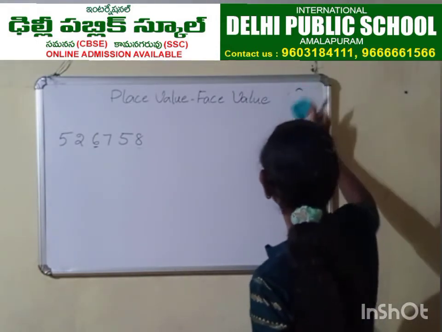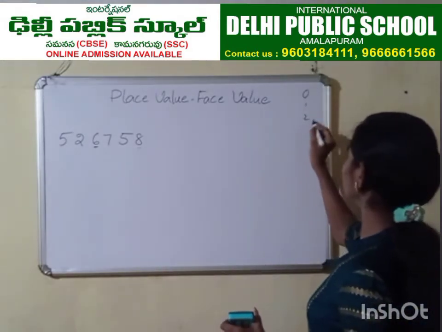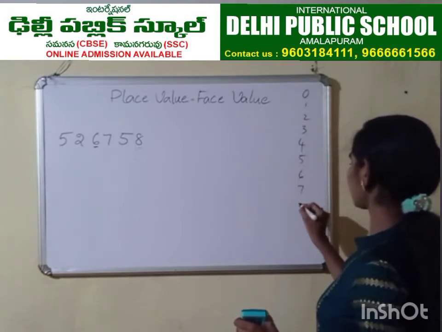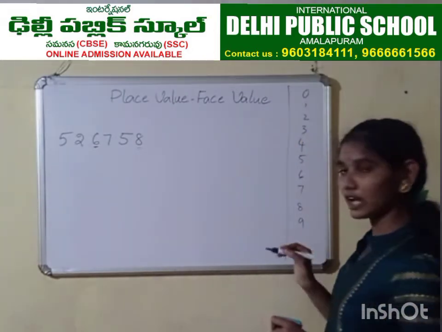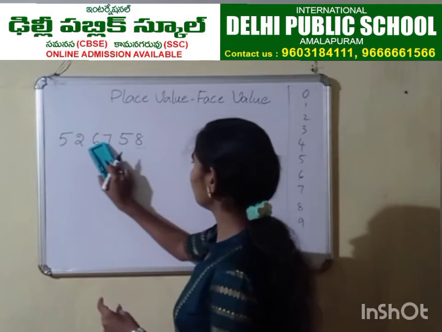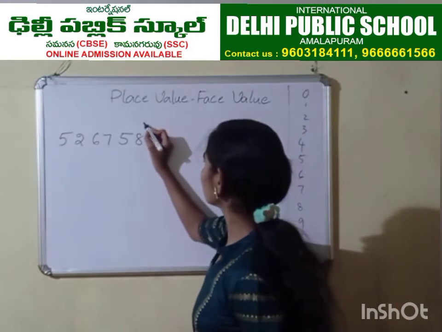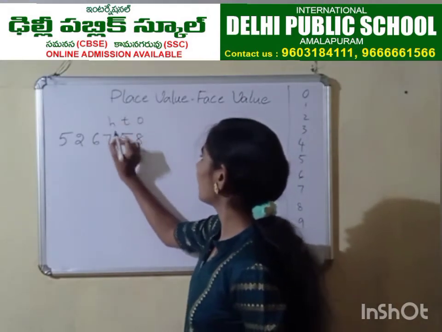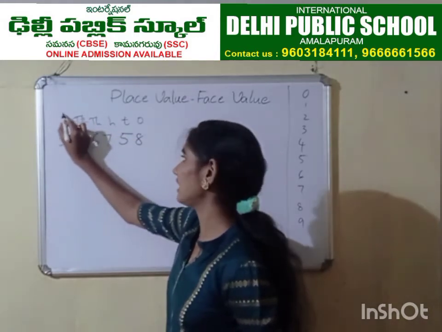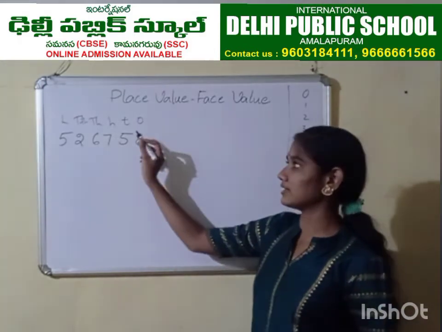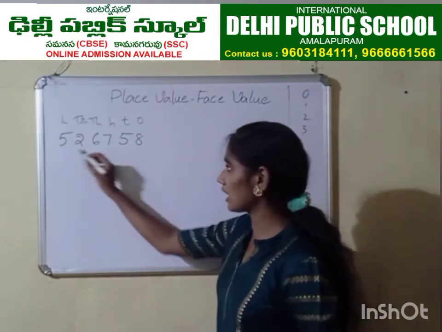If you forget what the digits are, you can write in the rough side of your classwork: 0, 1, 2, 3, 4, 5, 6, 7, 8 and 9 are called digits. You can write it in your rough space so that you can remember. Let's see this number and write its place values: ones, tens, hundreds, thousands, 10,000s and lakhs. Let's write the place value of every digit here.